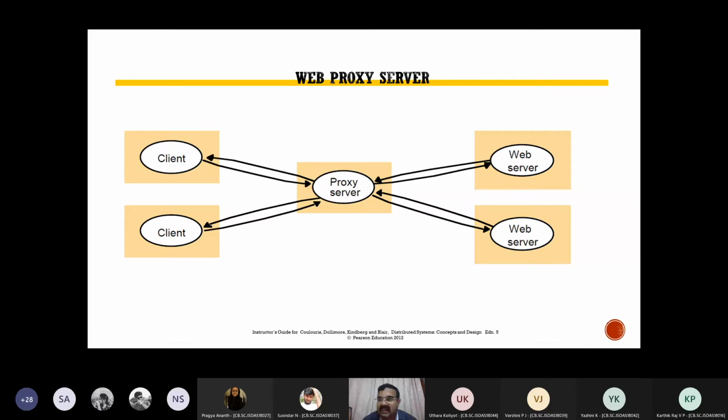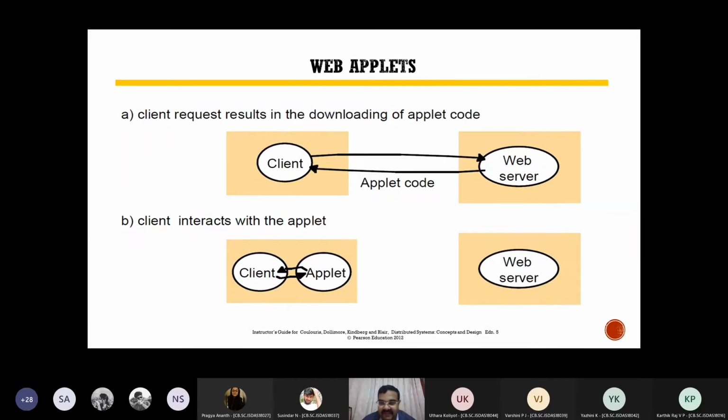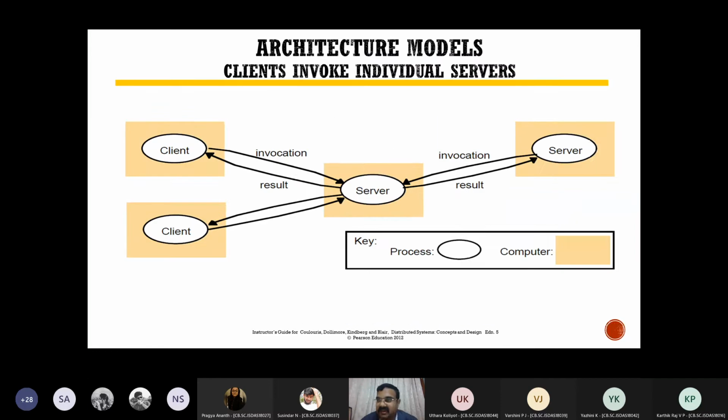So this is an interaction between two servers. Now I'll come to another. There is another way of having a server to server interaction.